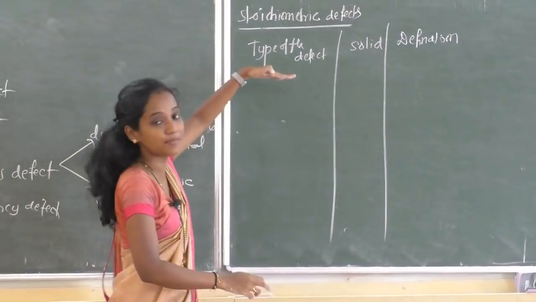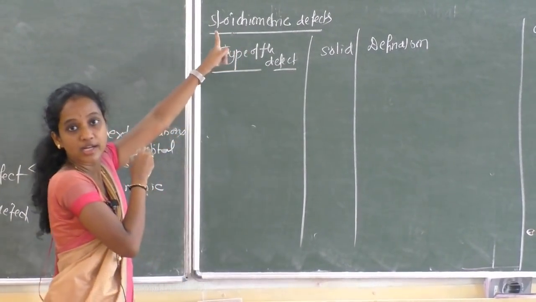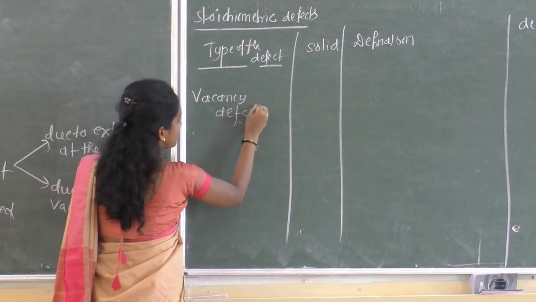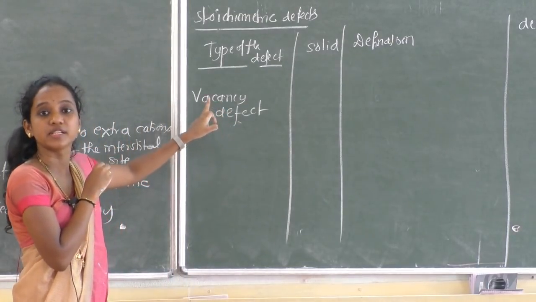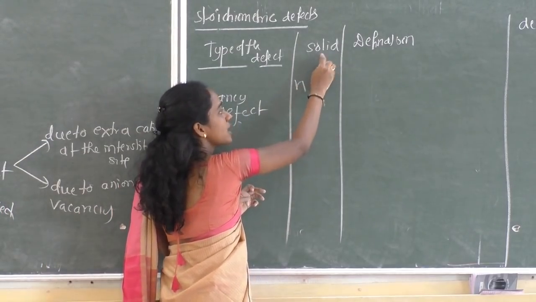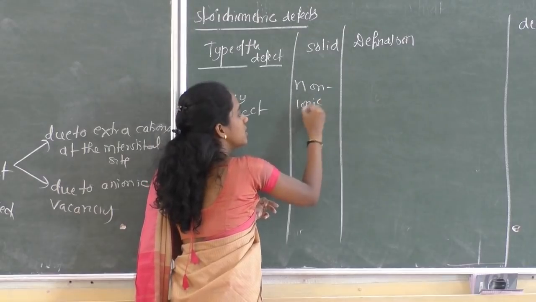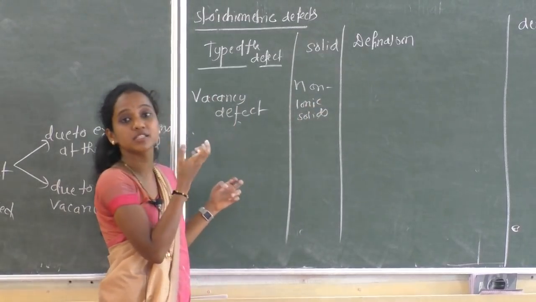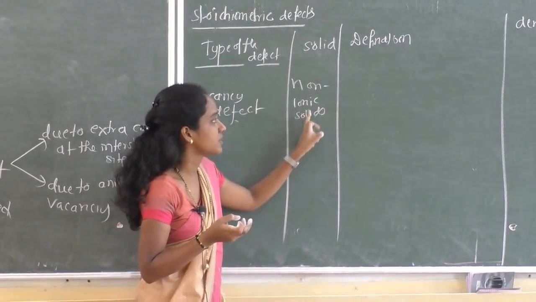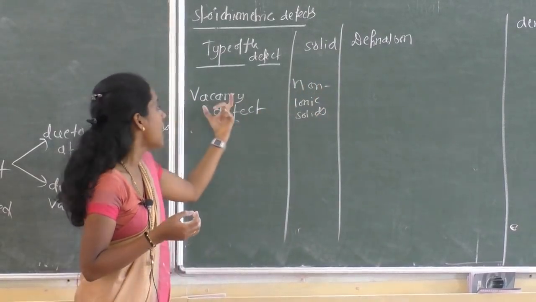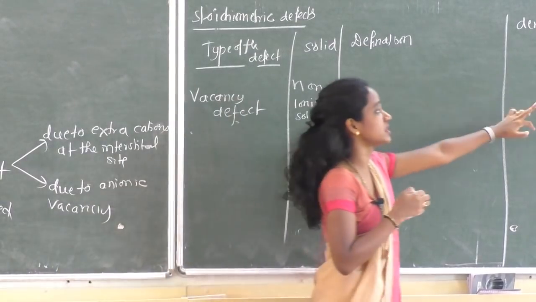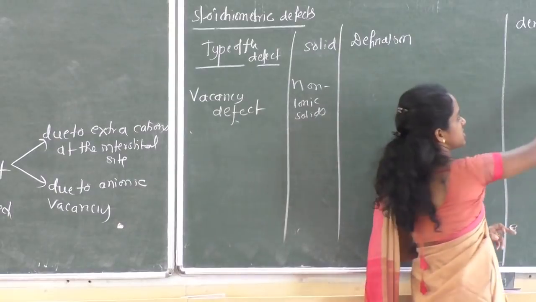I'll write here one by one. Under stoichiometric defects, the type of the defect, first is vacancy defect. Vacancy defect exists only in non-ionic solids, other than ionic solids. You cannot consider sodium chloride or potassium chloride here; you have to take non-ionic solids. Before writing the definition here, I'll just write the structure. For the vacancy defect, the crystal structure after the defect: if there is a vacancy defect, what may be the structure? See here.